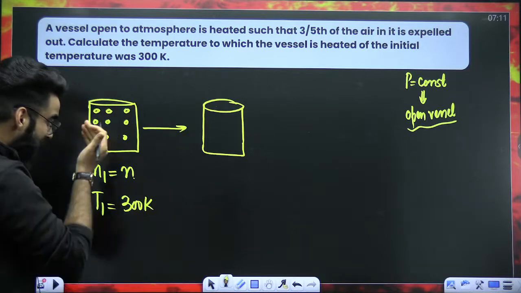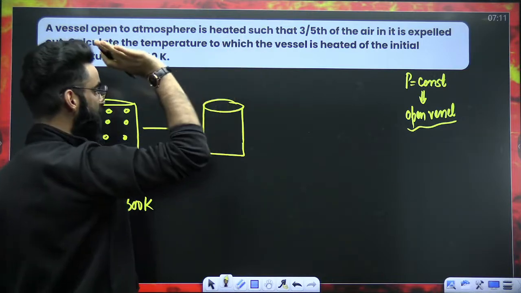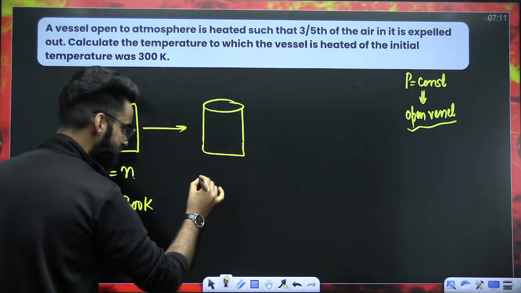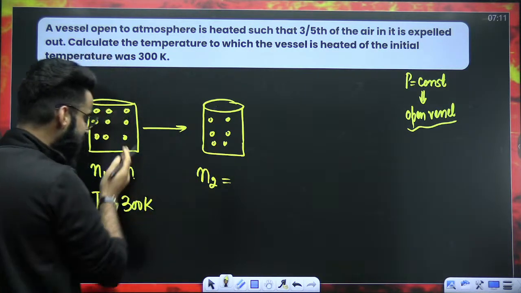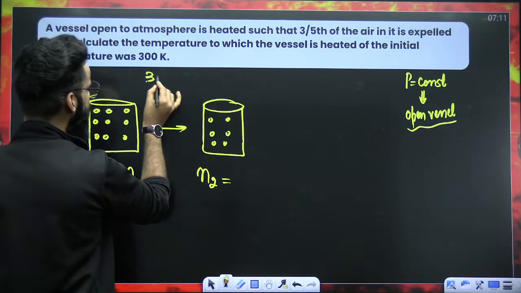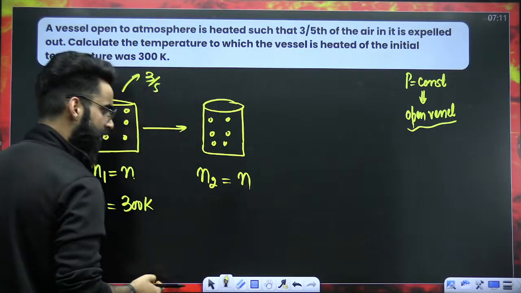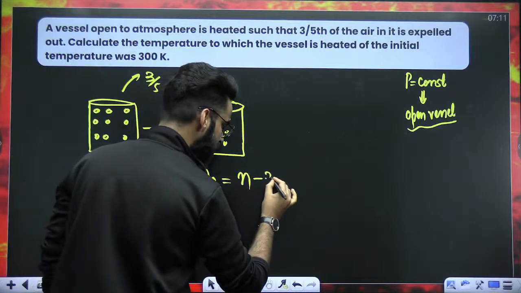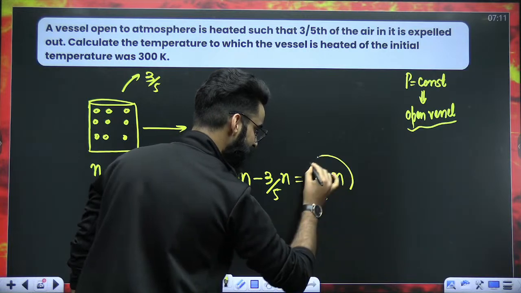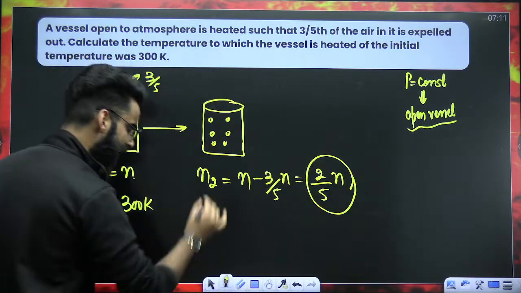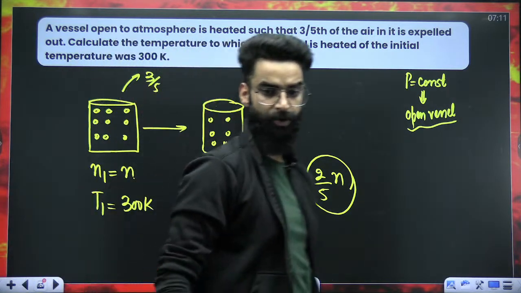Now, as per the question, I have to heat the gas until 3/5 of the gas from the container comes out. Initially, there were N moles. So finally, how many moles of the gas will be left in the container? 3/5 of N moles of the gas will have to come out, so these many moles of the gas will be left in the container at the end. I'm assuming the temperature of the gas right now is T2. I hope you got what I said.